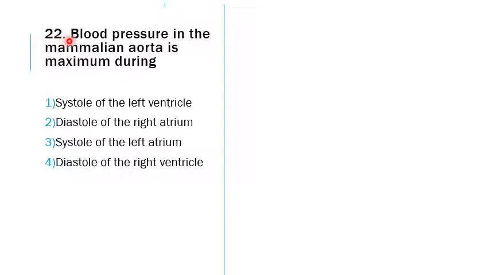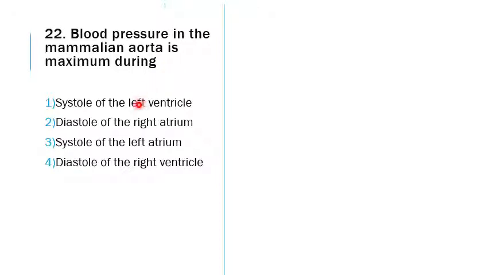The 22nd question is, blood pressure in the mammalian aorta is maximum during. When will it be maximum? It is when the part of the heart from where the blood vessel arises that is supplying the tissues contracts, because that needs to travel a longer distance.